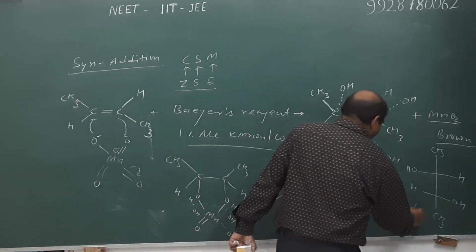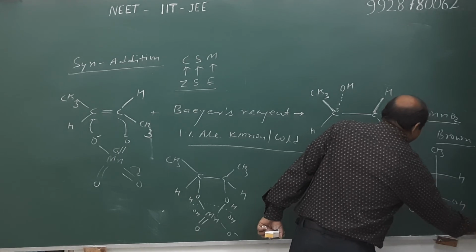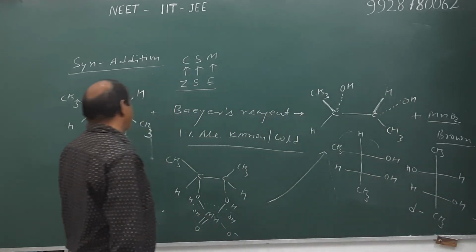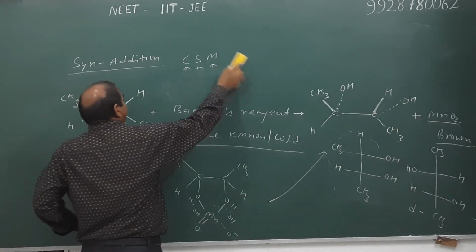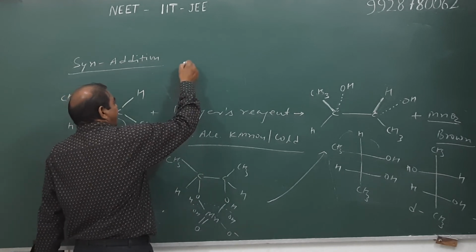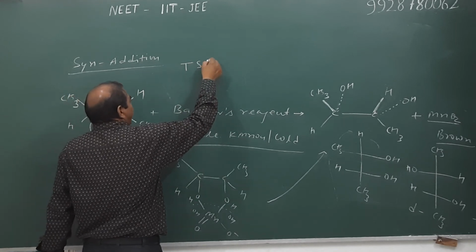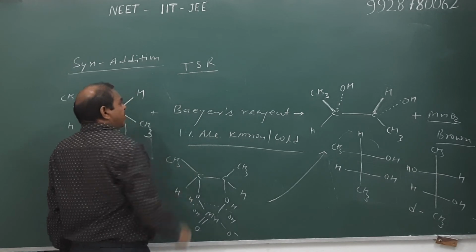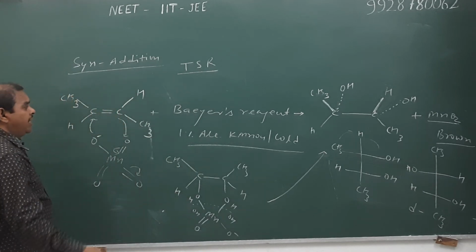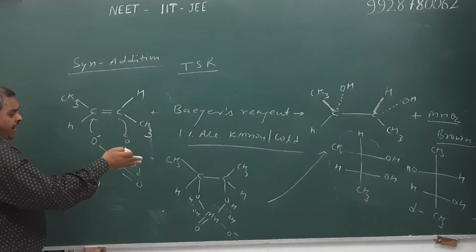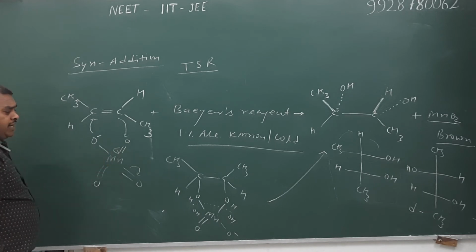Suppose it is D and the other form is L, and hence we can say in case of syn addition of trans alkene, the product is a racemic mixture. D and L together are known as a racemic mixture. However, the resultant solution becomes optically inactive.